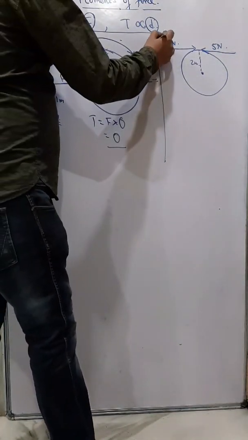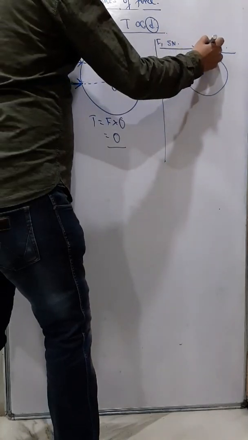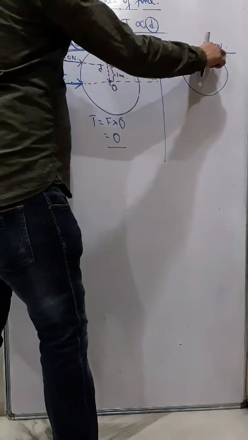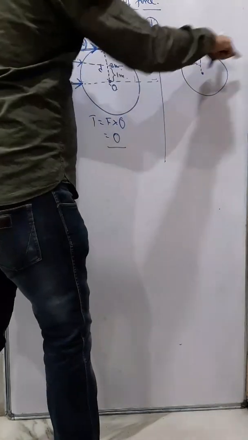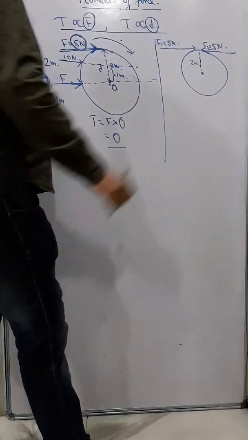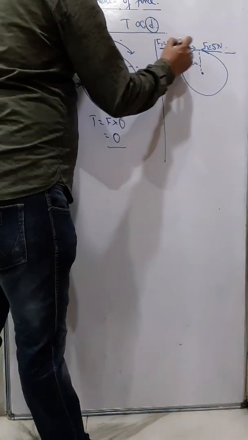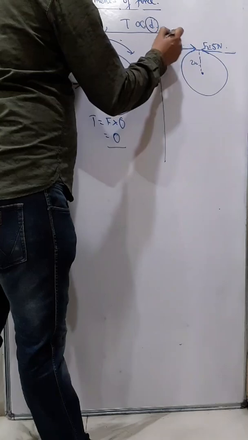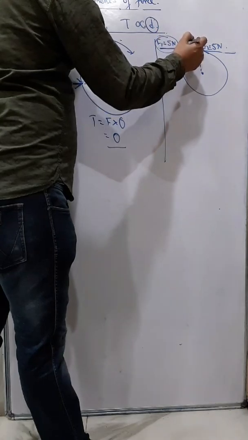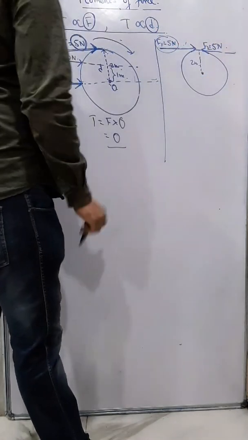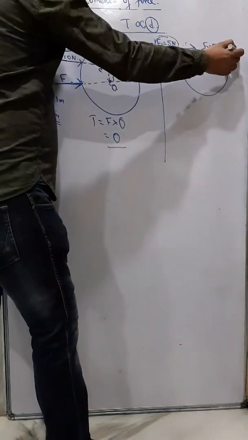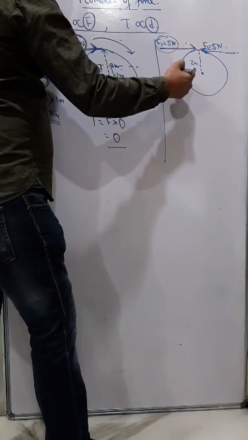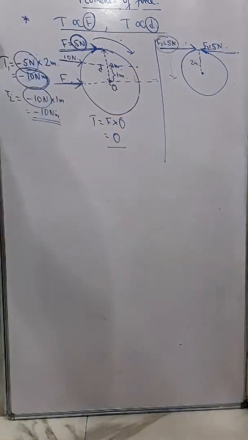So F1 and F2 are equal in magnitude but opposite in direction. Due to F1 the body will attempt to rotate in the clockwise direction, and when you apply force F2 in this direction, the body will attempt to rotate in the anti-clockwise direction.